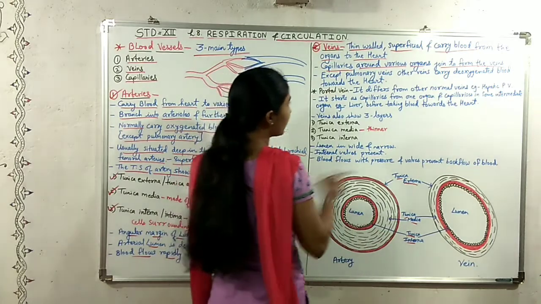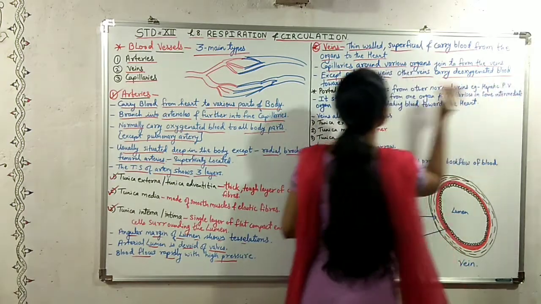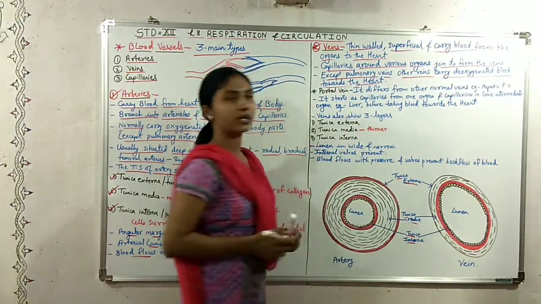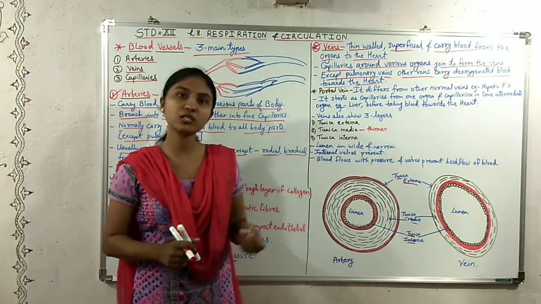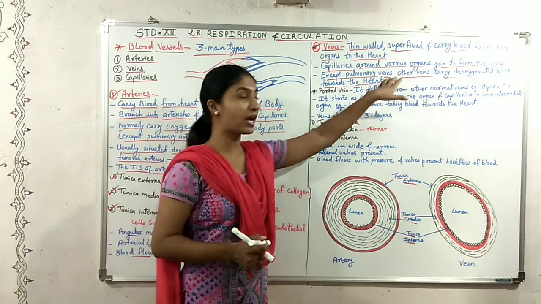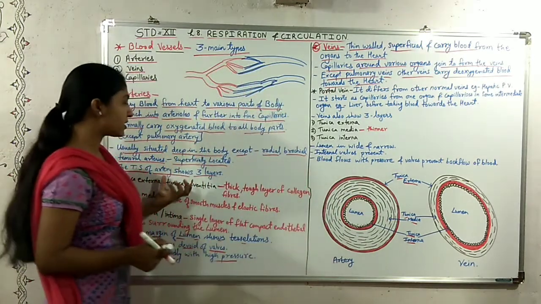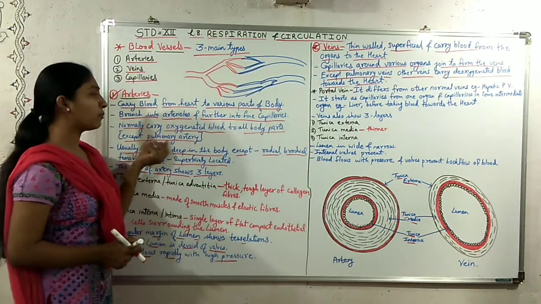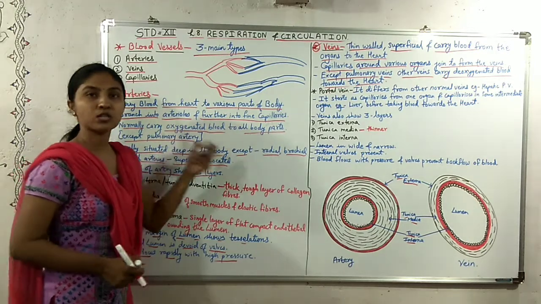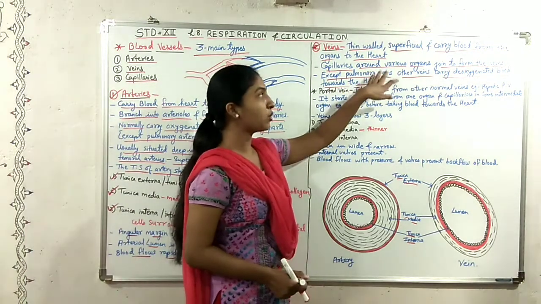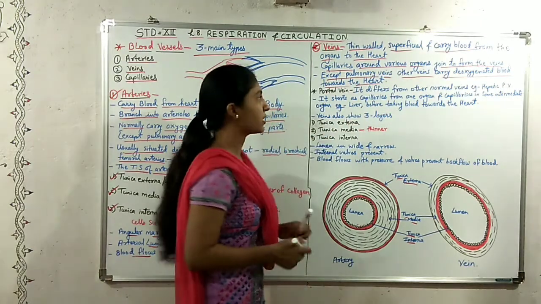Except the pulmonary vein, other veins carry deoxygenated blood towards the heart. Only the pulmonary vein carries oxygenated blood to the heart. Whereas in the arteries, only the pulmonary artery carries deoxygenated blood, while the other arteries carry oxygenated blood.